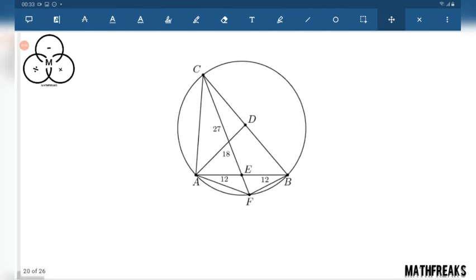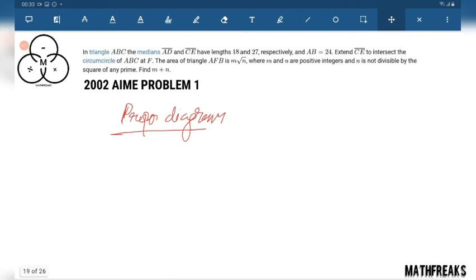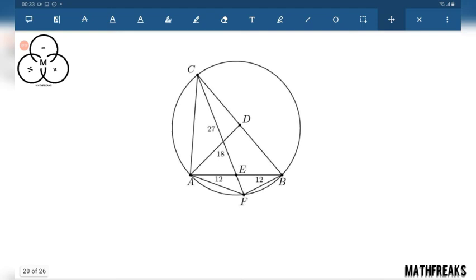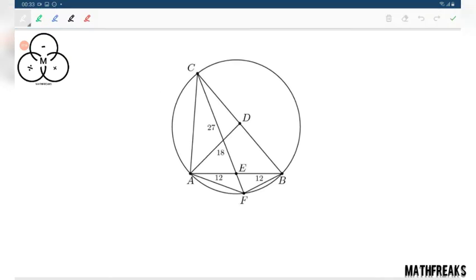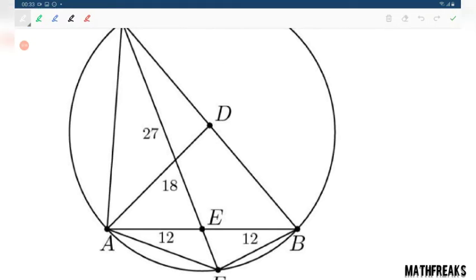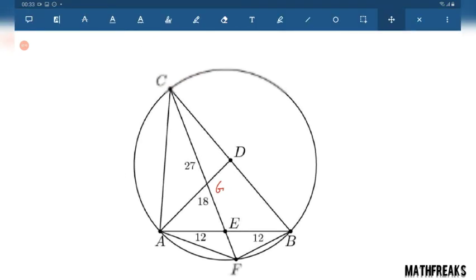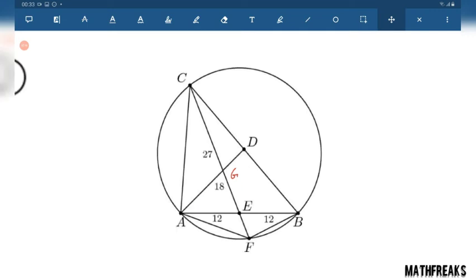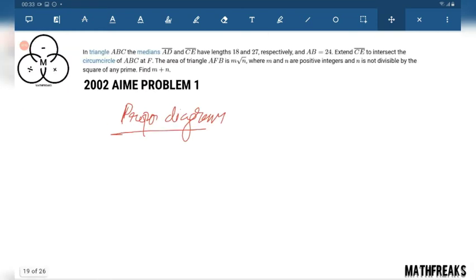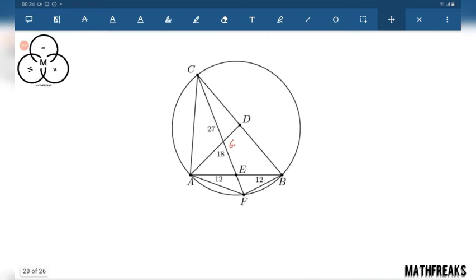Let's solve it. This is the diagram. In triangle ABC, medians AD and CE have lengths 18 and 27. This AD is 18, CE is 27, and AB is given, it is 24. E is the midpoint, so AE equals 12. Let this be G. Not median, centroid. We need to find the area of triangle AFB.